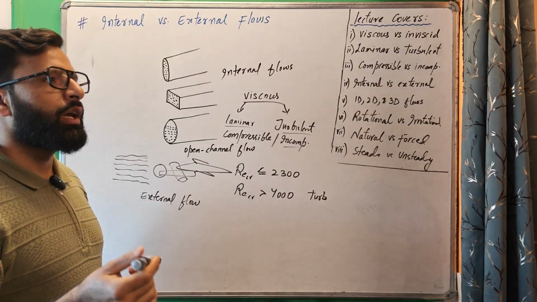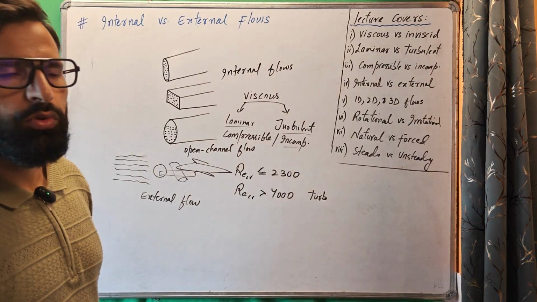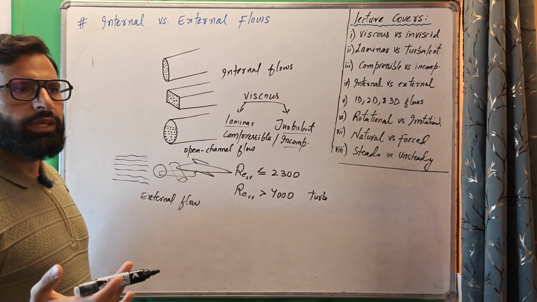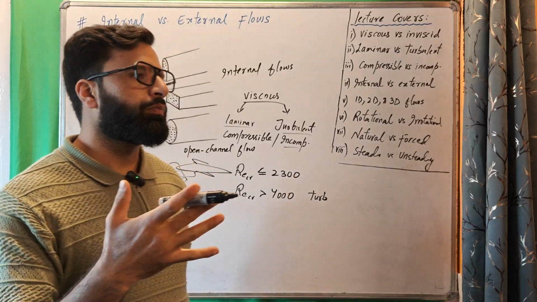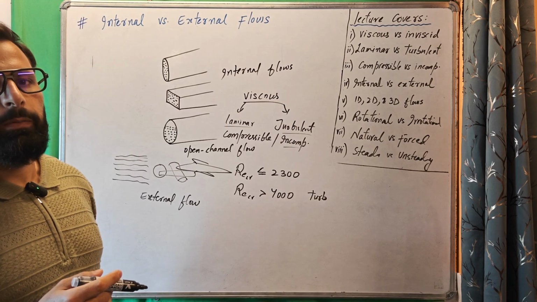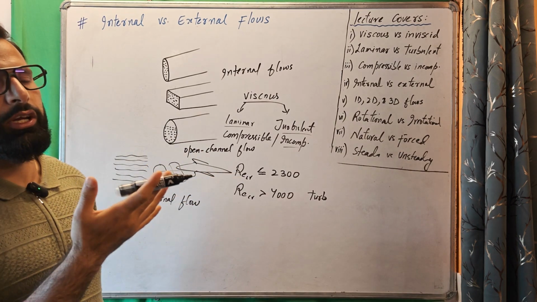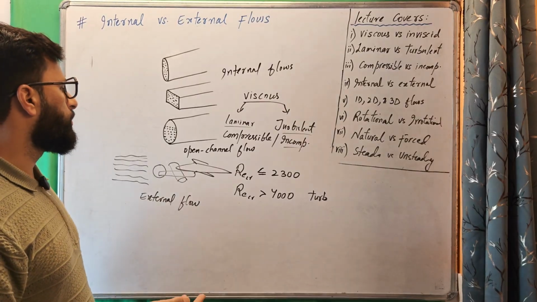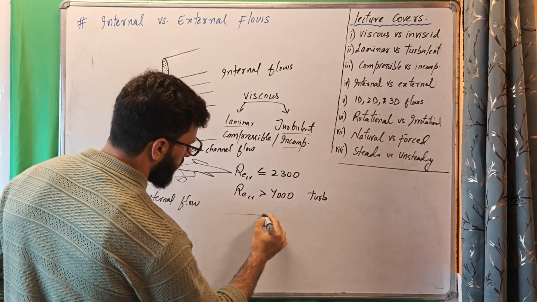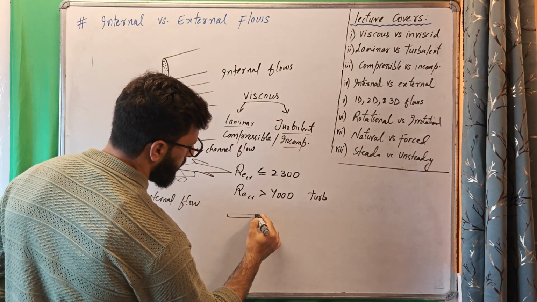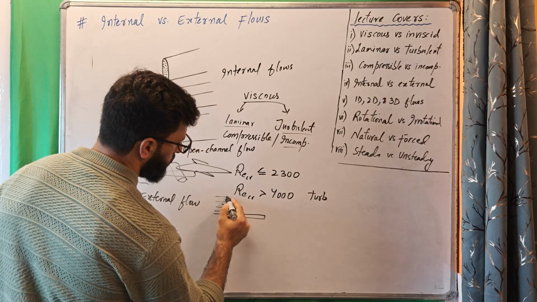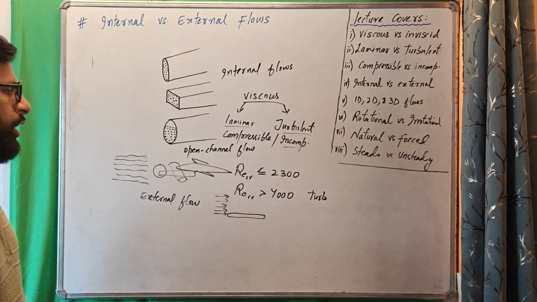Air is flowing over it. When we throw a ball, that is an example of external flow. We kick a football or whatever object. So these are all examples of external flows. A car moves on a road, the air is flowing on the opposite side over the car. That's an example of external flow. And if we take the example of a flat plate over which fluid is flowing, this is a simple case of external flow.